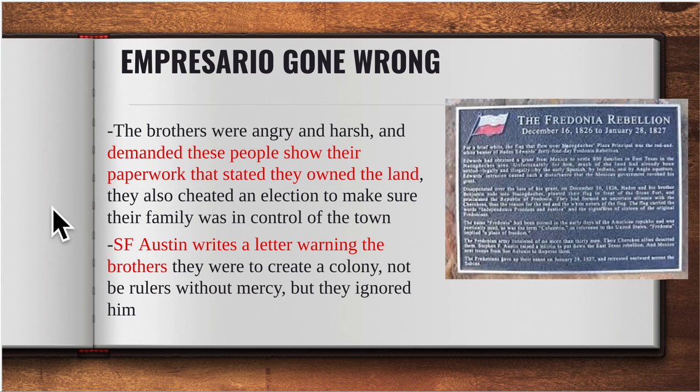They held an election for Nacogdoches, and they actually cheated the election. They made sure that they were the ones that won the election so that they were in control of the town. Stephen F. Austin gets word of this, and he tells them, hey, y'all need to chill. Your job is to create a colony, not be rulers. But as you can imagine, those brothers did not listen to them. They are more focused on their needs and what they want rather than fulfilling their contract.